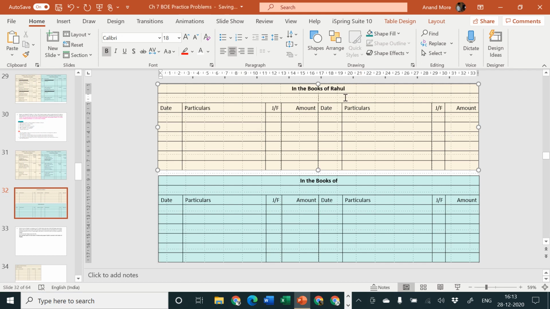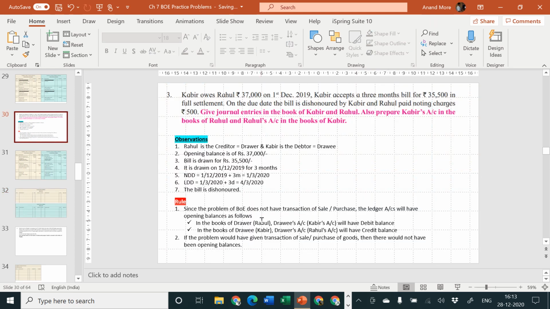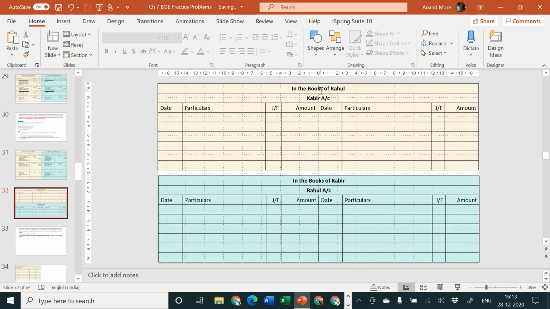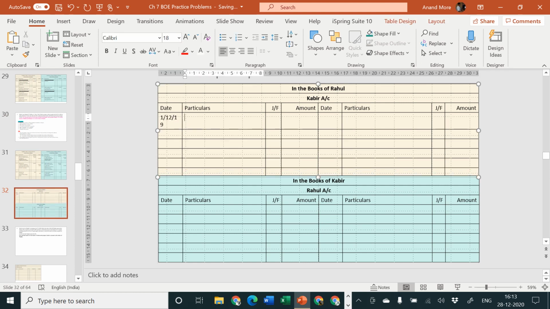Which account? Kabir account. And in the books of Kabir, which account? Rahul account, because they have asked us to prepare not only journal but also the ledger. In the observation we have mentioned, in the books of drawer, that is Mr. Rahul, drawee's account, that is Kabir's account, will have a debit balance. So in the books of Rahul, that is drawer, Kabir's account will have a debit balance, 1st of December 2019, to balance brought down. Just a moment.